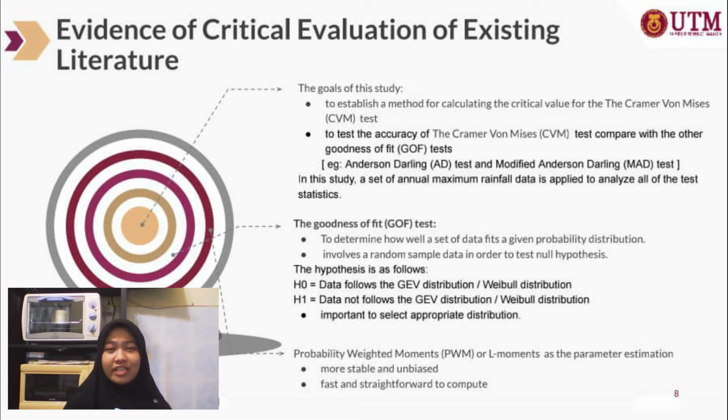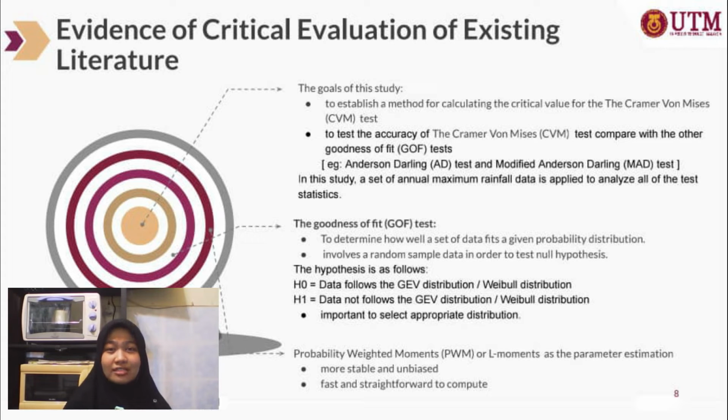So let's move to the evidence of critical evaluation of existing literature. The goals of this study are to establish a method for calculating the critical value for the CVM test and to evaluate the CVM test accuracy against that of other GOF tests like the Anderson-Darling test and the modified Anderson-Darling test. This test is used on a set of annual maximum rainfall data in Peninsula Malaysia as a random sample data.